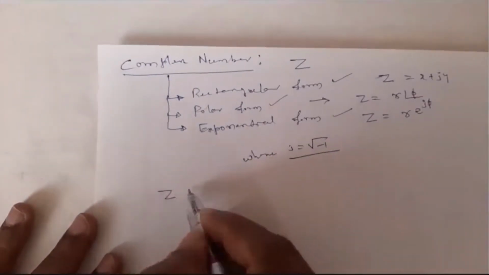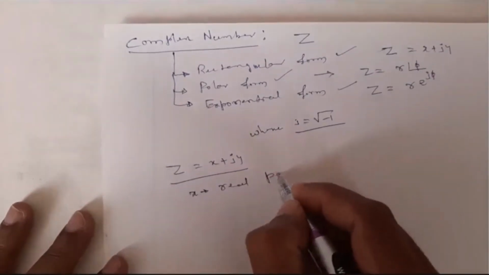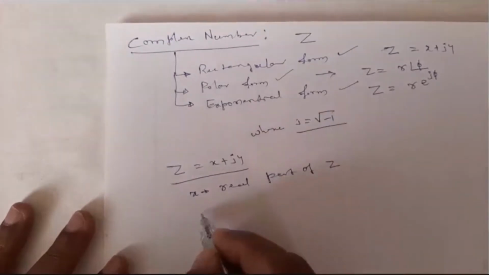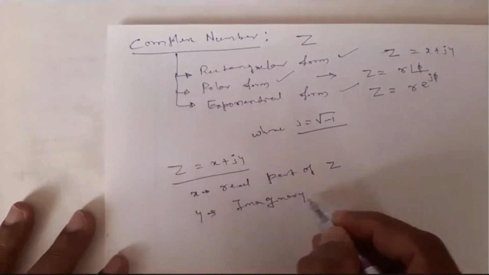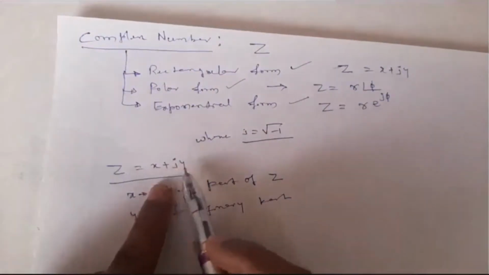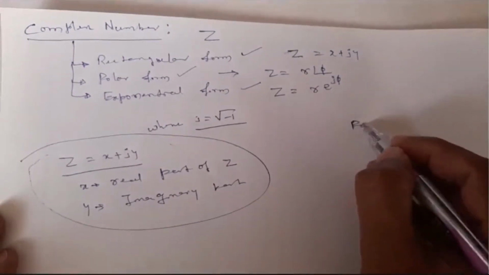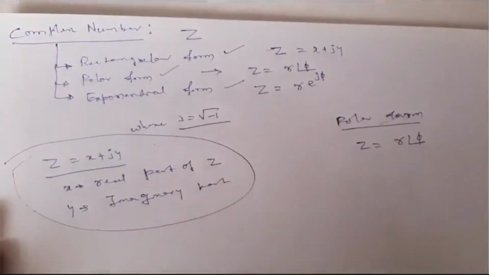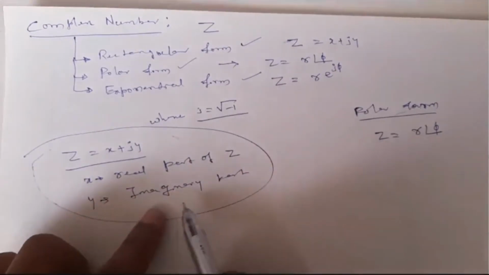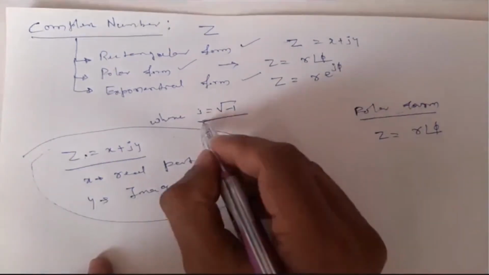Consider Z equals X plus jY. This is the rectangular form, where X is the real part of Z, whereas Y is the imaginary part. When it comes to polar form, Z is equal to R angle phi. Here, in rectangular form, X is the real part and Y is the imaginary part, and the value of j is the square root of minus 1.